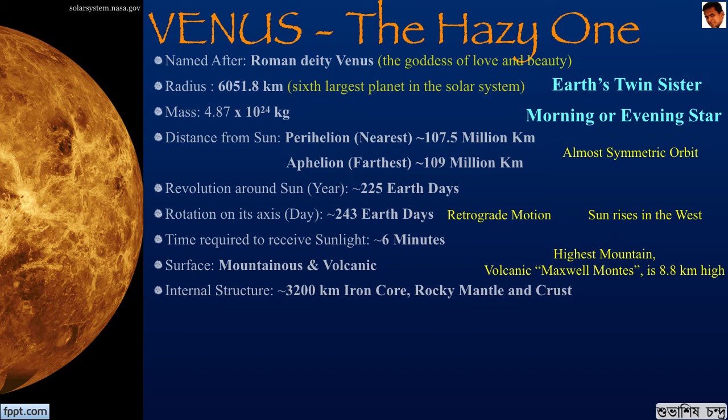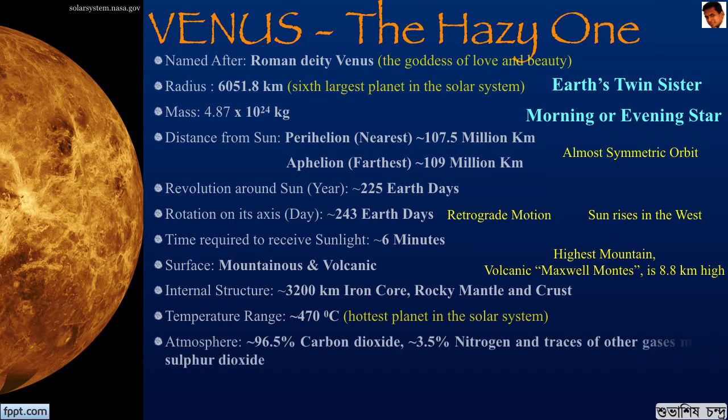The atmosphere of Venus doesn't allow much observation into its internal structure, and that is why Venus is the hazy one. The temperature on Venus rises up to 470 degrees Celsius because of the greenhouse effect of its atmosphere. This makes it the hottest planet in the solar system, even though it is farther away from the Sun than Mercury. The atmosphere comprises about 96.5% carbon dioxide, 3.5% nitrogen, and traces of other gases, mainly sulfur dioxide. A rain of sulfuric acid is quite common when you are on Venus.